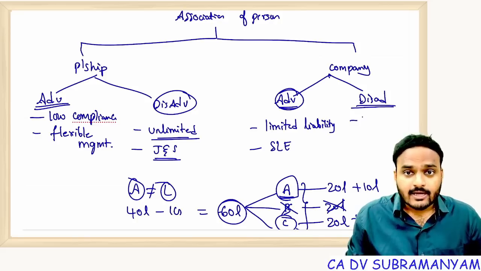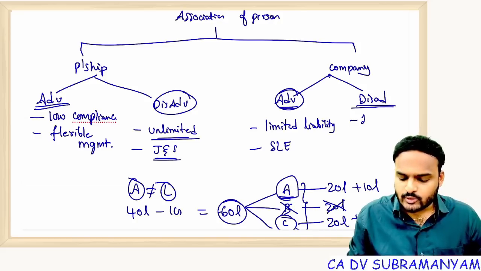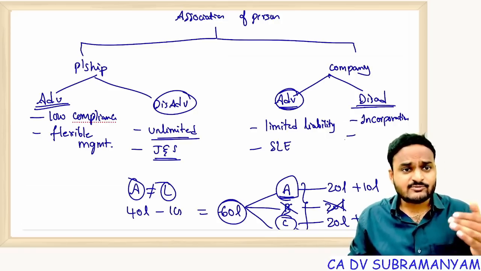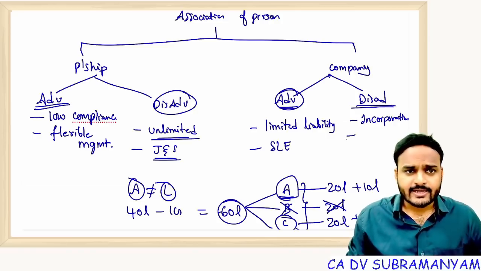A company comes into existence only through incorporation. For that, we need to prepare documents. We need to file documents with ROC. Getting my point? So compliance is very high compared to partnership. Next one, management to some extent is not flexible.